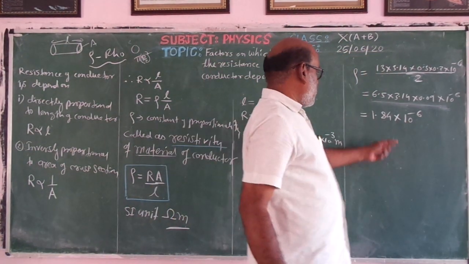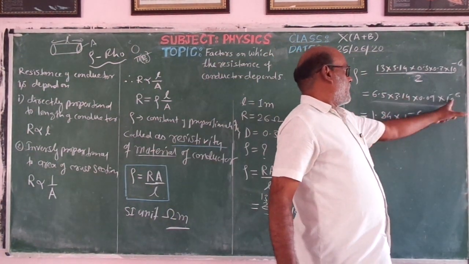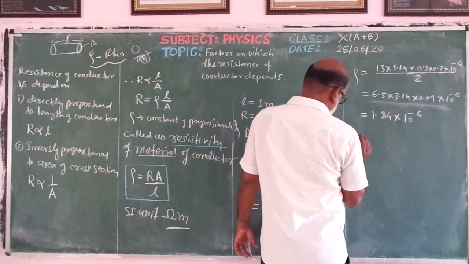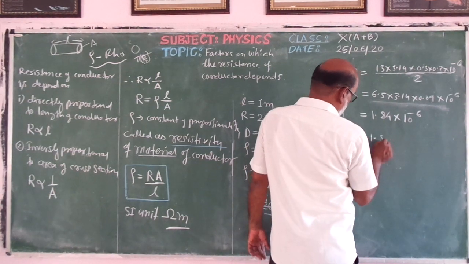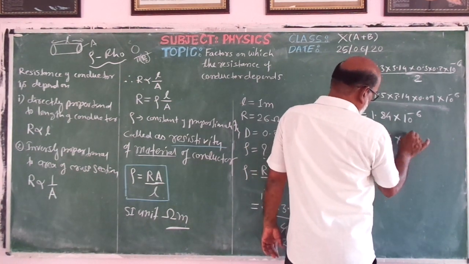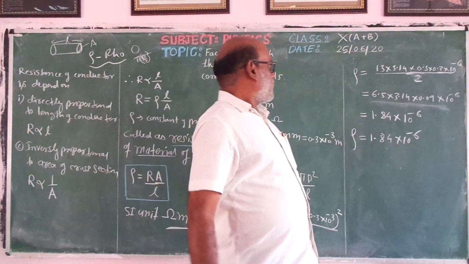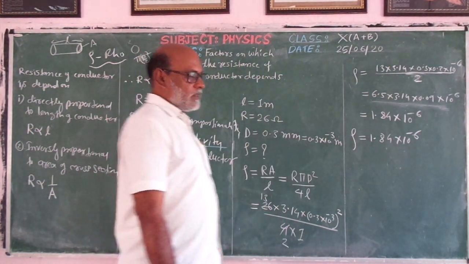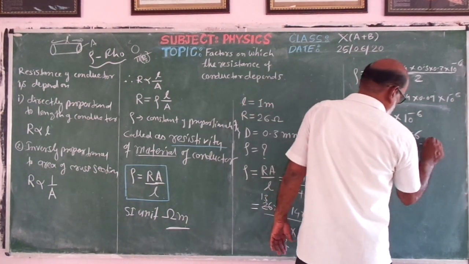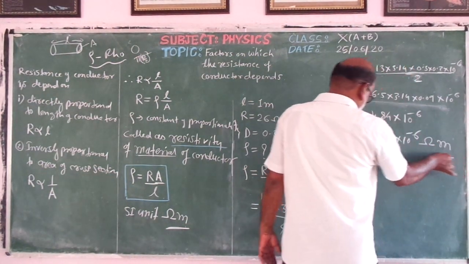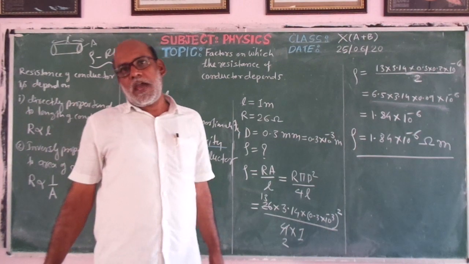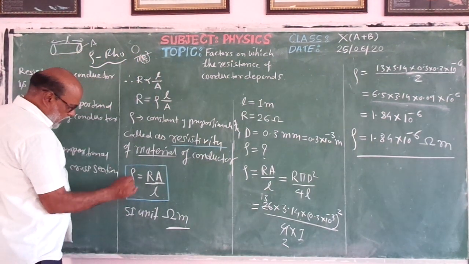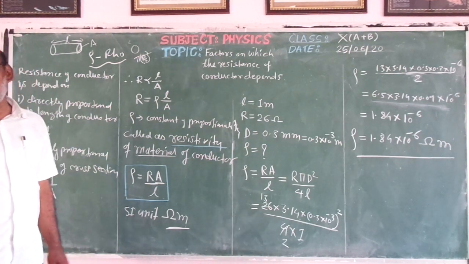Now this is the value of the resistivity. Therefore rho equal to 1.84 into 10 to the power minus 6. Since all quantities were taken in SI, the unit for resistivity will be ohm meter, and this is the answer. So in this way we utilize the formula for finding rho, the resistivity of the metal of the conductor.